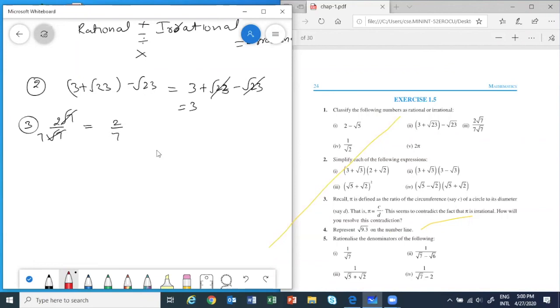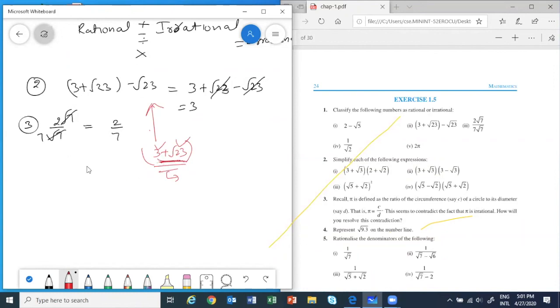Students, see here. One of the students has a doubt in this question. She is saying we have 3 plus root 23, we should first add it. Suppose it was only 3 plus root 23. Can we further solve it, Tasneem? We won't be able to solve it, right? Because one of them is irrational. If we could have solved it, we would solve it. I'll tell you the third one also again. Is it clear? Because we cannot solve 3 plus root 23 further.